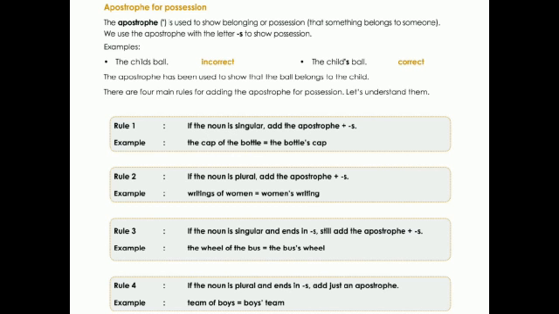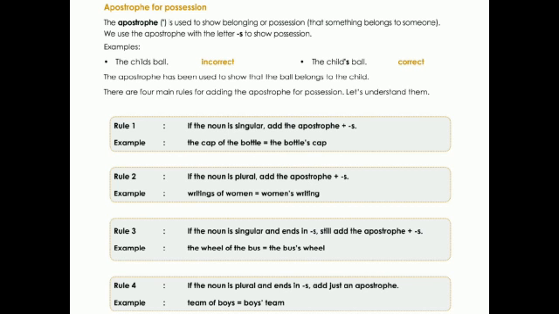The apostrophe has been used to show that the ball belongs to the child. The relationship between the person and the object is being given using apostrophe s. There are four main rules for adding apostrophe for possession. Let us understand them.